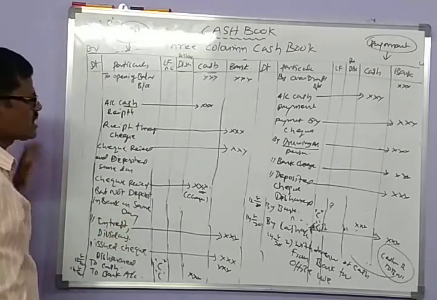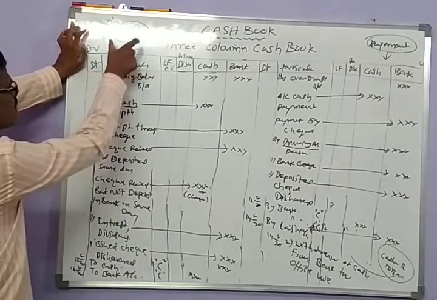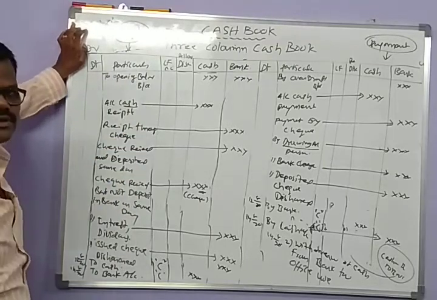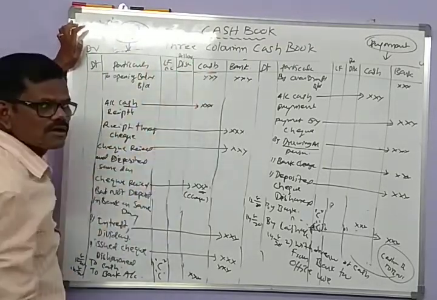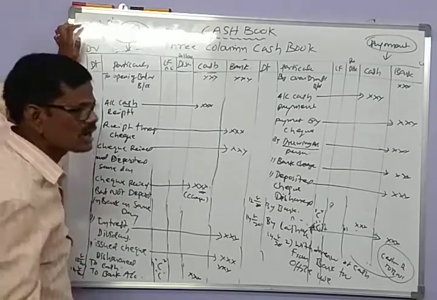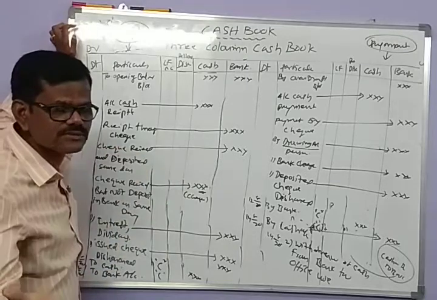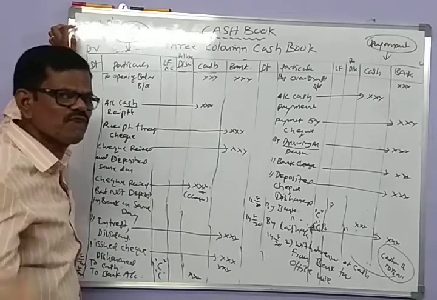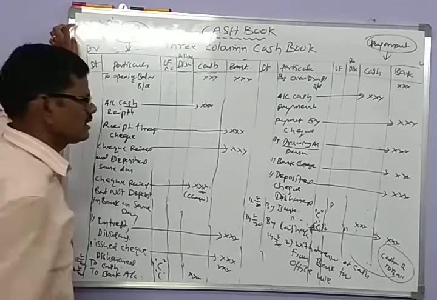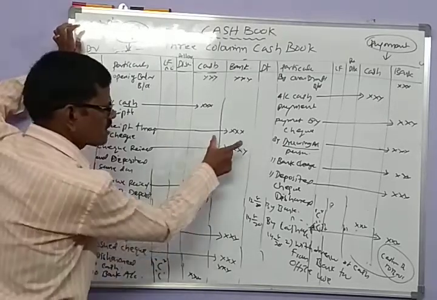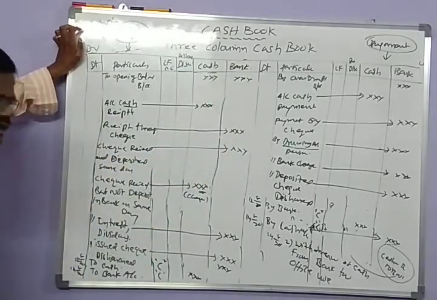On the debit side of the triple column cash book, all the cash receipts are recorded. Receipts in the form of cash go in the cash column. Checks received from various customers, various debtors, and sent for collection on the same day, you record in the bank column on the debit side.